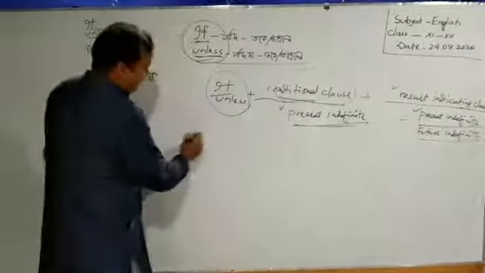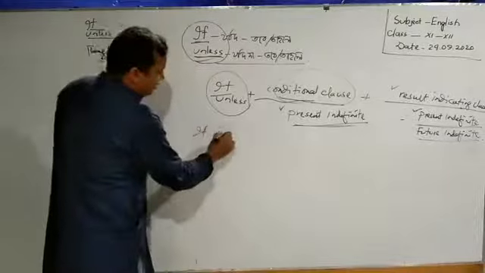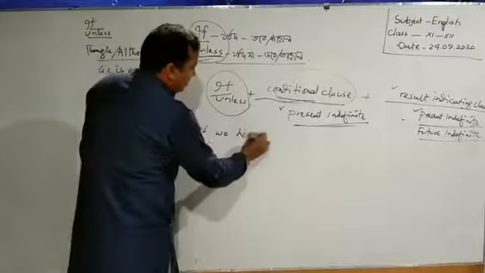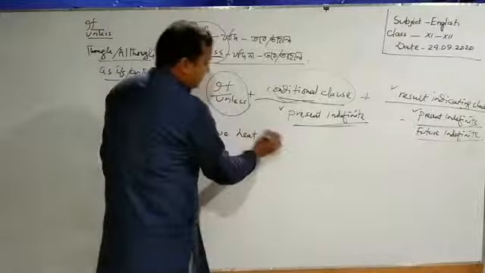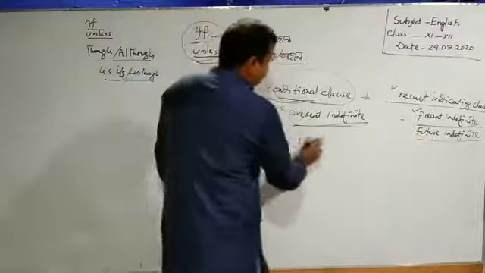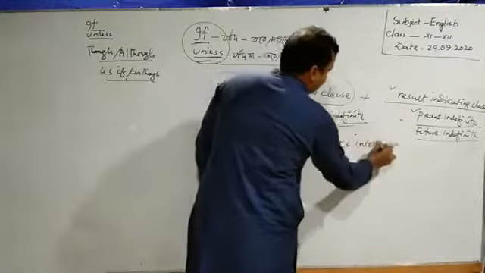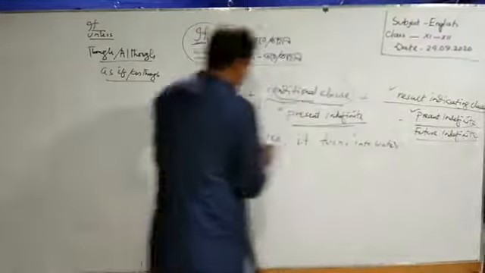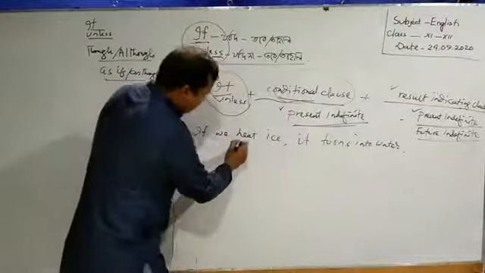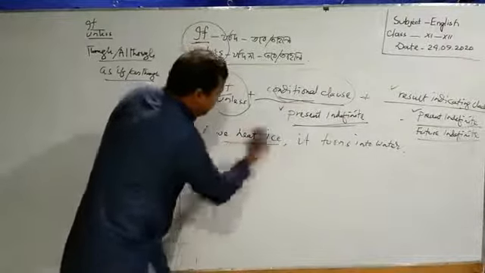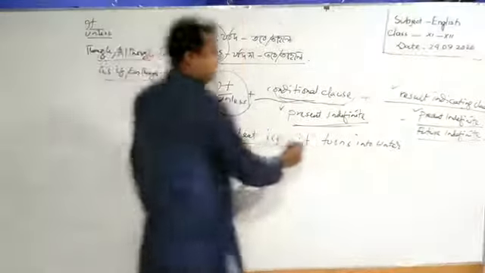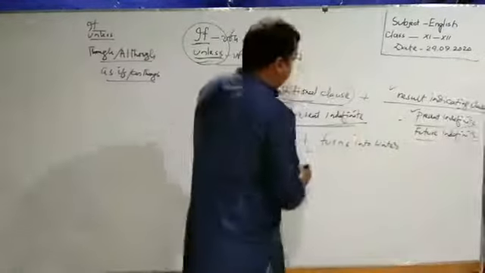So, I am giving you an example of this. If we hit ice, it turns into water. So, there is the clause in present indefinite and the next clause is also present indefinite.